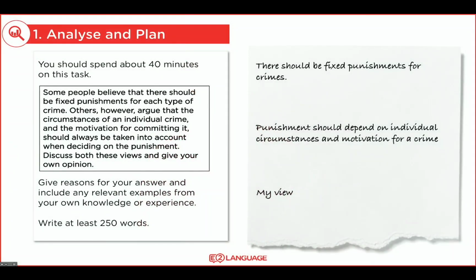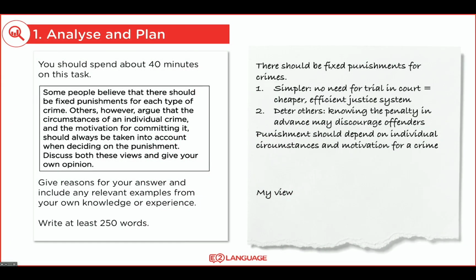More specifically, in the first paragraph, I'm going to talk about how fixed punishments for crimes are simpler because there's no need for a trial in court. And that means that it's going to be cheaper, more efficient for the justice system. I'm also going to talk about how fixed punishments will deter other criminals because knowing the penalty in advance may discourage offenders. Okay, so that's my first paragraph there about the first part about fixed punishments.